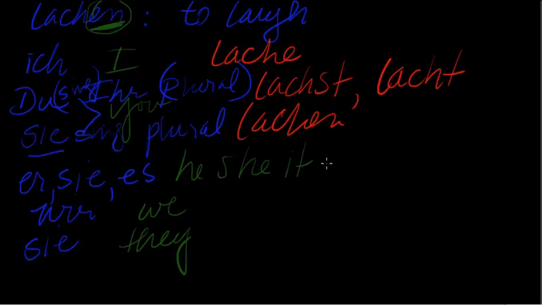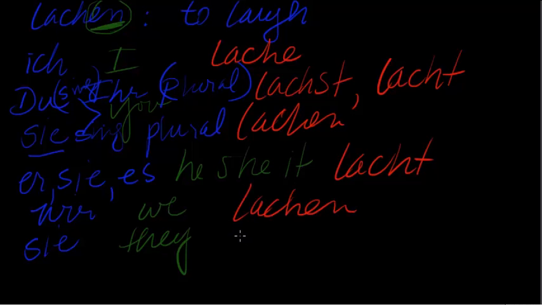And then we just add a T at the end to indicate he, she, and it: er, sie, es lacht. Okay, so we just drop the E and add a T. Wir stays the same, lachen. And they, sie, lachen. So actually, 3, 4 of these stay exactly the same because of the plural you: lachen, lachen, and lachen.